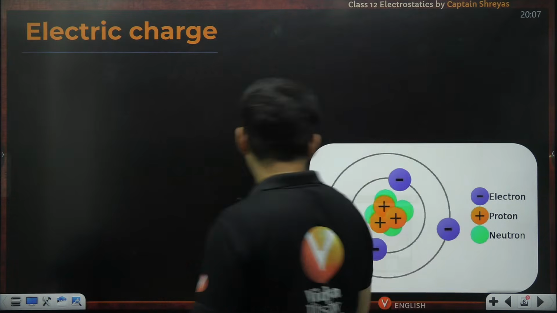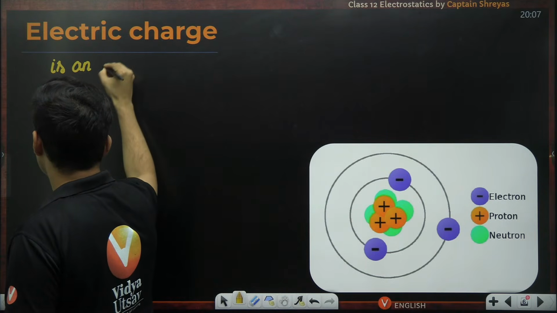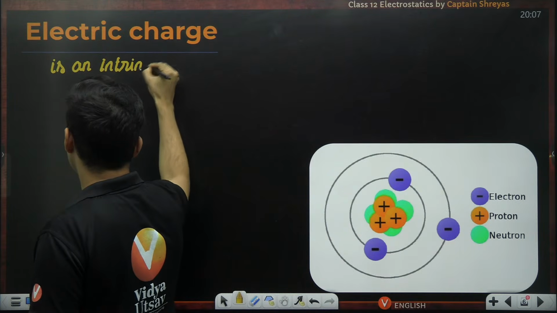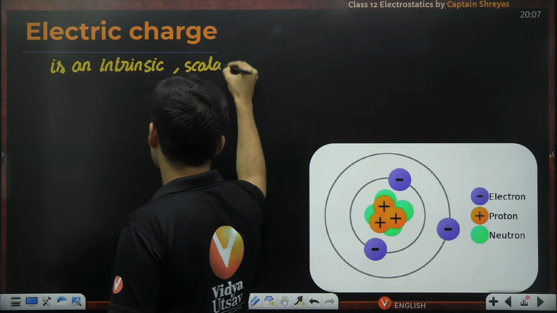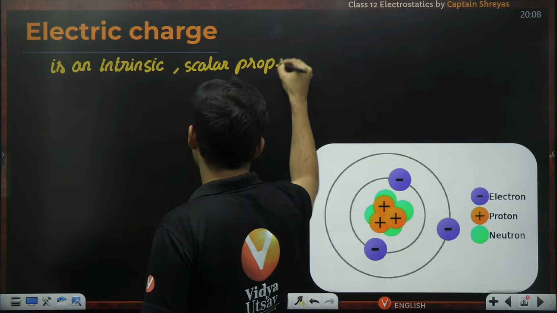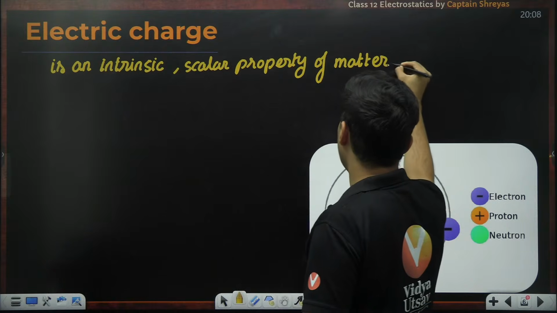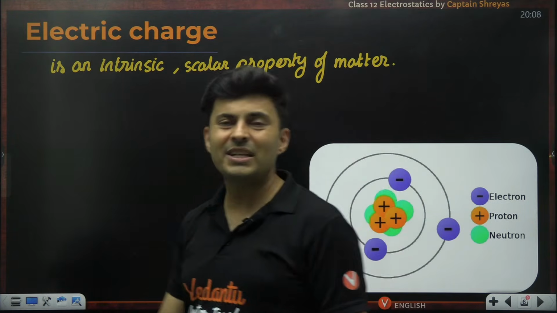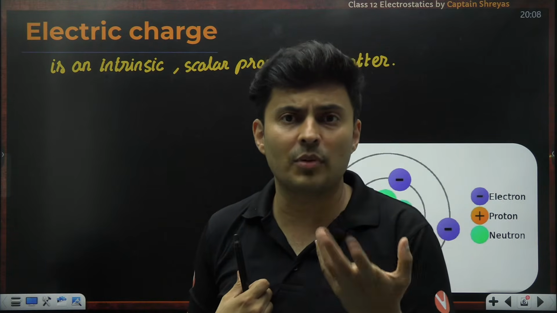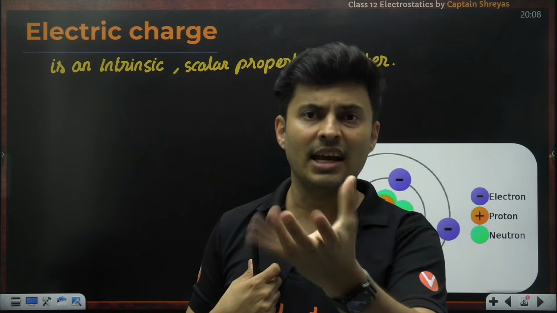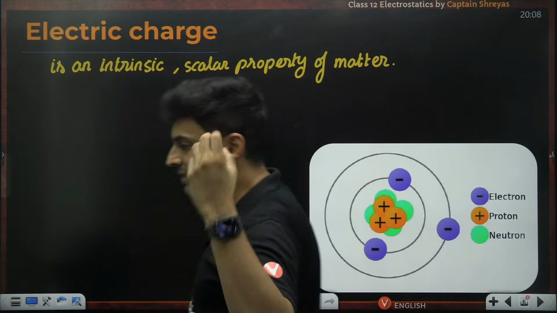So electric charge is an intrinsic scalar property of matter. Intrinsic means it is a part of it, it is an internal part of it. Just like if you ask me what is Shreyas sir's intrinsic property, like his weight, his age, his height, these are all internal properties. So these are there just because Shreyas sir is there, that's all.